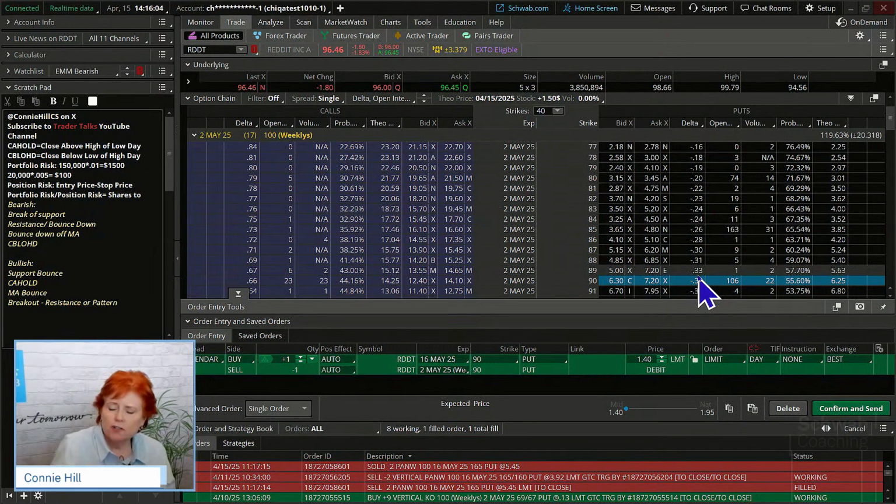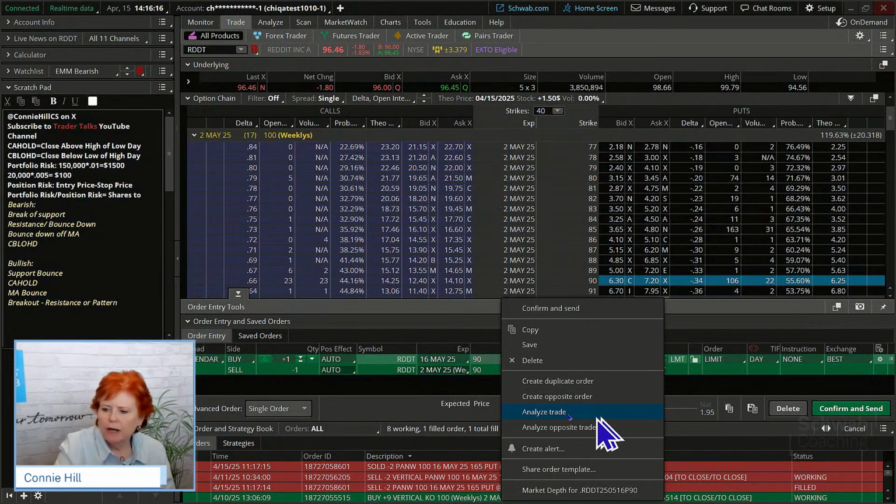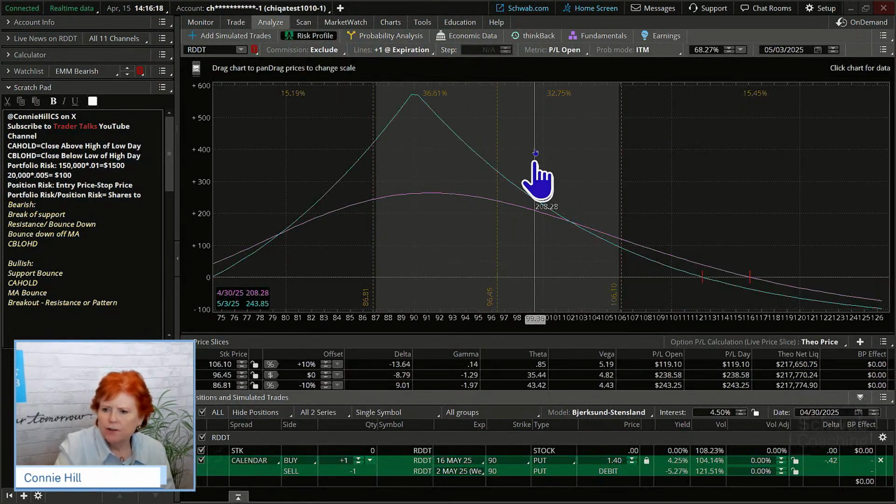Now, if the stock does drop, we're expecting our implied volatility to rise, which is going to be good for our long leg, the May 16 here. I want to show you this on the risk profile. We'll do a right mouse click, analyze trade.